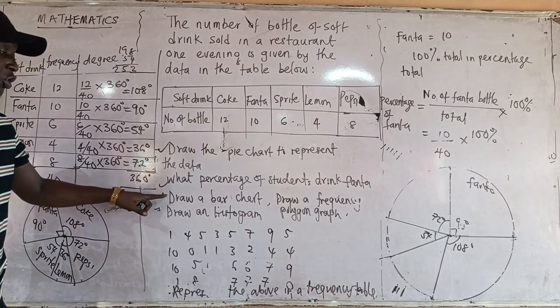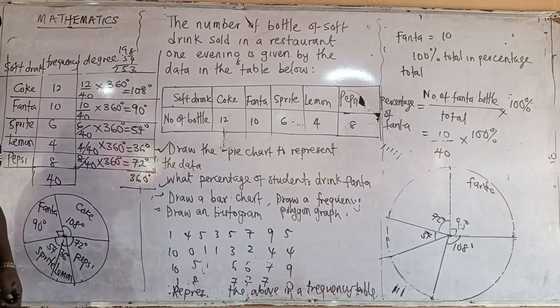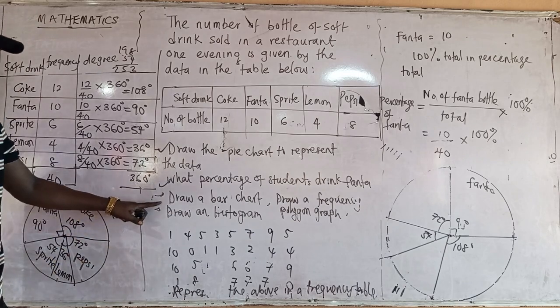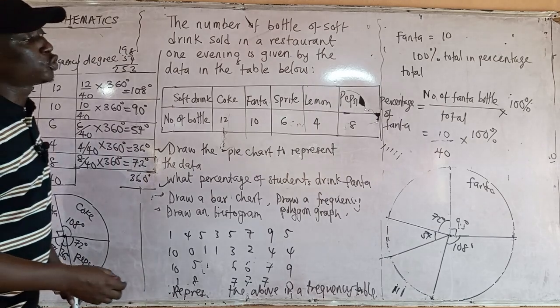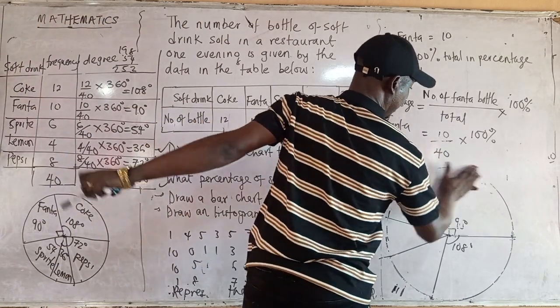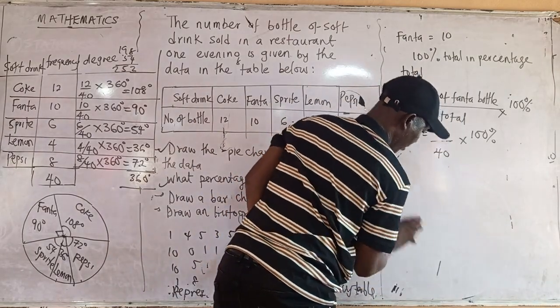Then the histogram, I will just show you. Histogram and bar chart, they will come in statistics. I will show you this one. Very, very important. I need to show you before I leave. Now, how do you draw that one? Let me clean this one because I already drew it there.